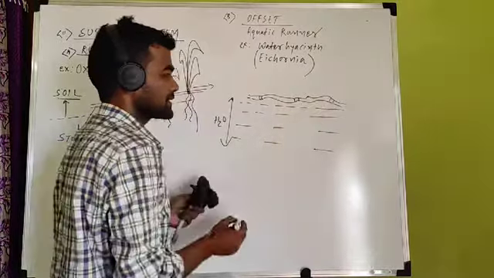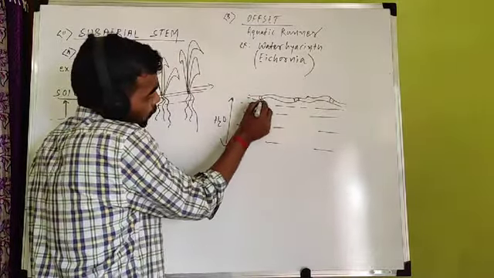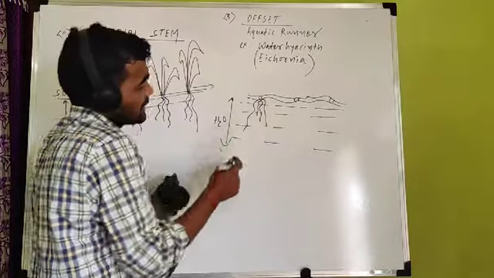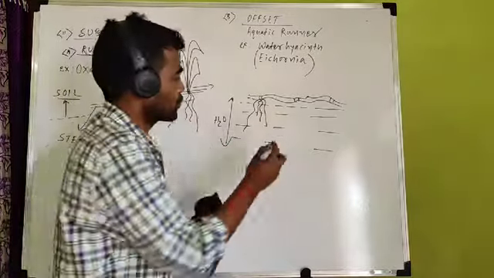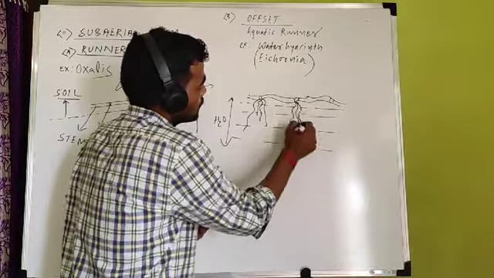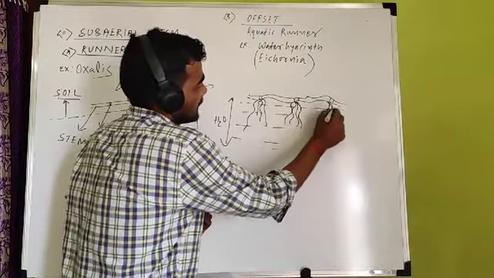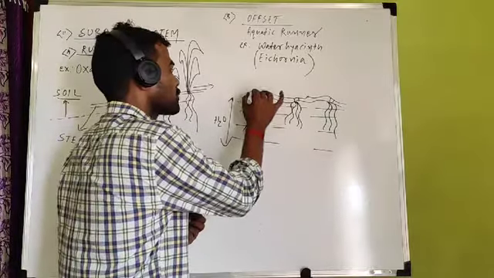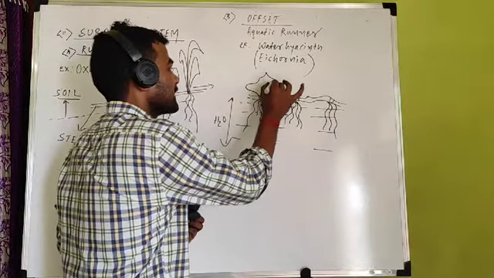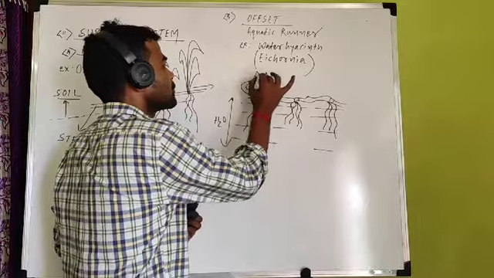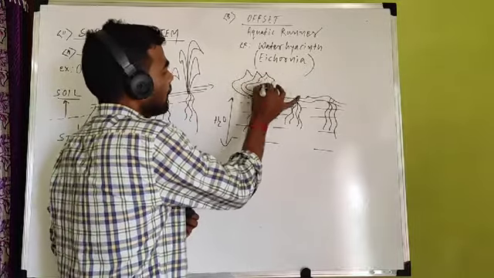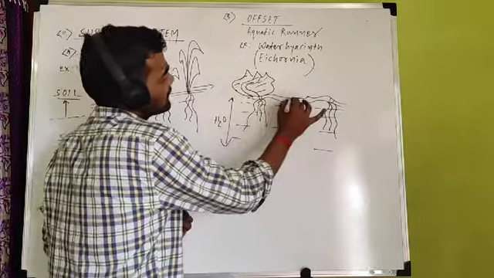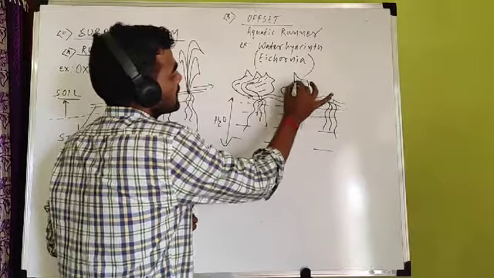Many nodes are present. The lower surface of the node possesses a group of roots, a bundle of roots. The bundle of roots develops from the lower surface. In offset you can find a bundle of roots, and from the upper surface you again find a rosette of leaves. Rosette means a group of leaves. From the upper surface you find a group of leaves.